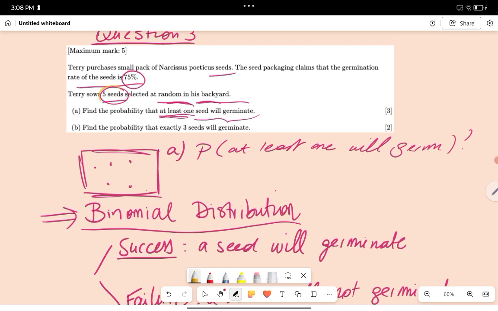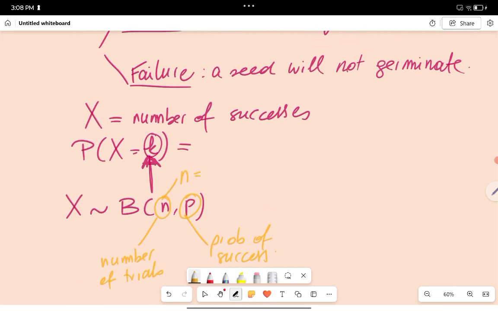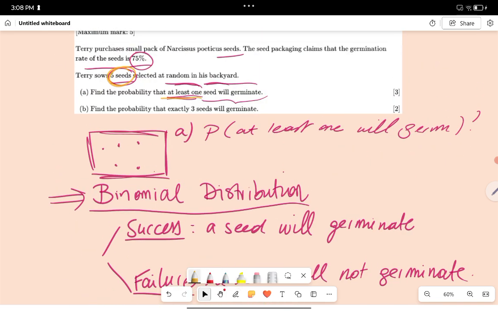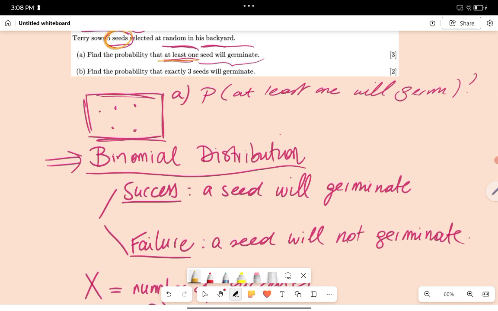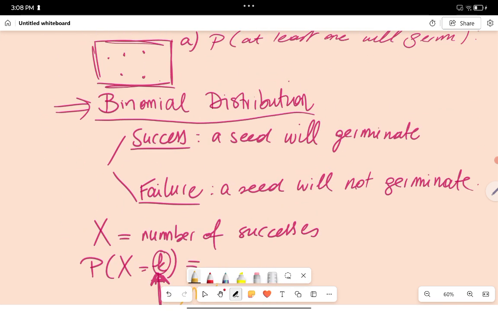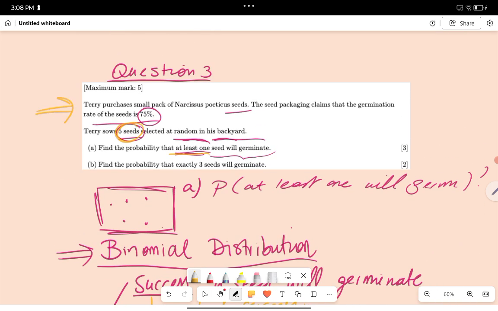Terry sows 5 seeds, and we are looking for the probability that at least one seed will germinate. So in our case, n will be 5, because we have 5 seeds, and we want at least one to germinate. So n is 5, and p is the probability of success. So what is the probability of success? Let's have a look together. The outcome of success is that a seed will germinate. So what is given, guys, you have to be careful with what is given.